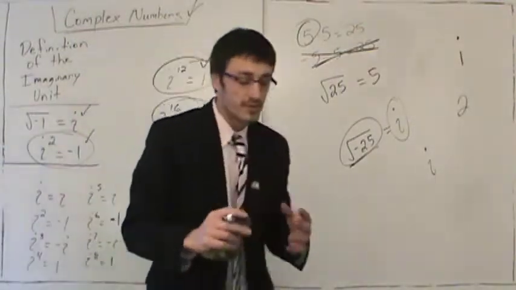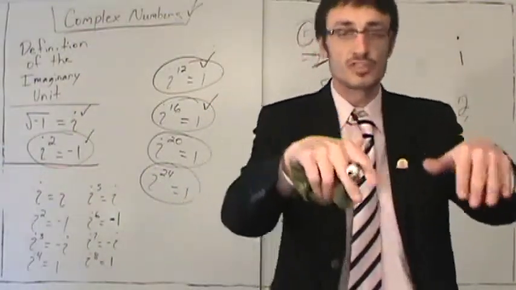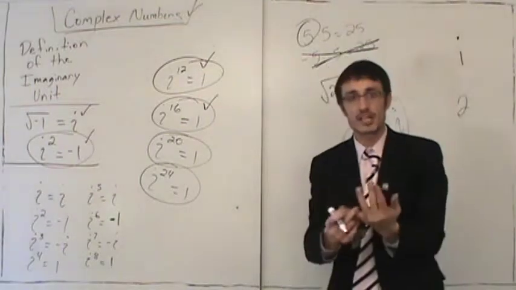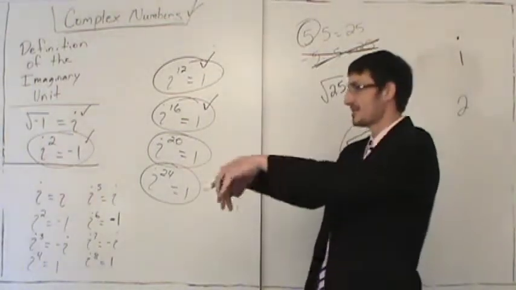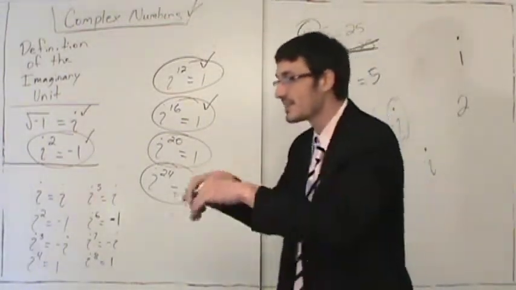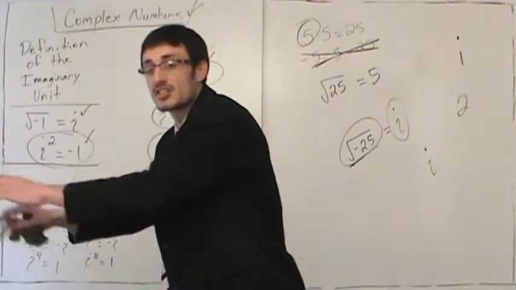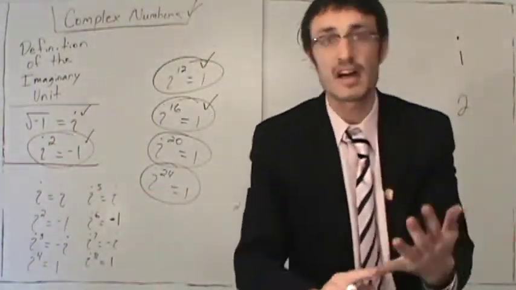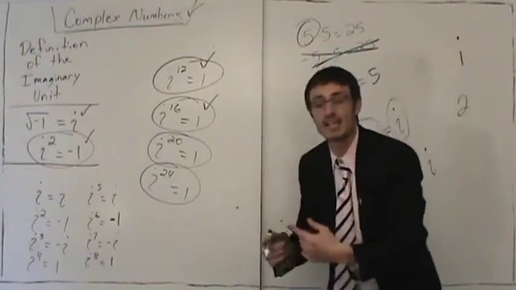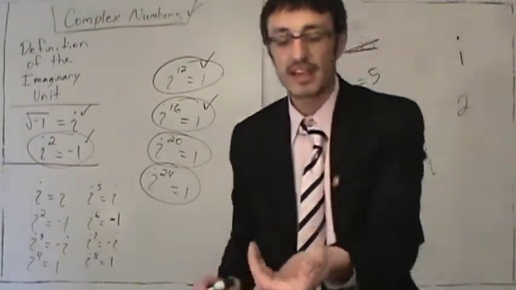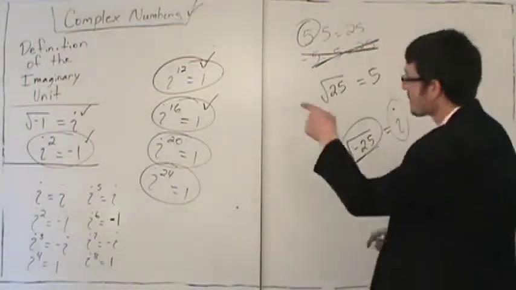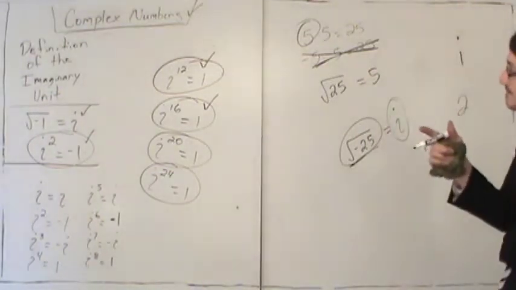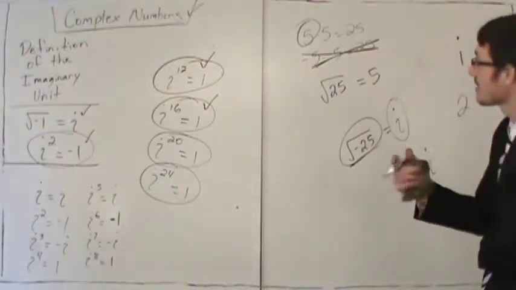In radio, in order for radio to work, there is an imaginary component to radio waves. And if this imaginary component is not taken into consideration, we cannot create the technology to have radio, to have electronics, things like cell phones. So this right here is the whole reason for advancements in technology.